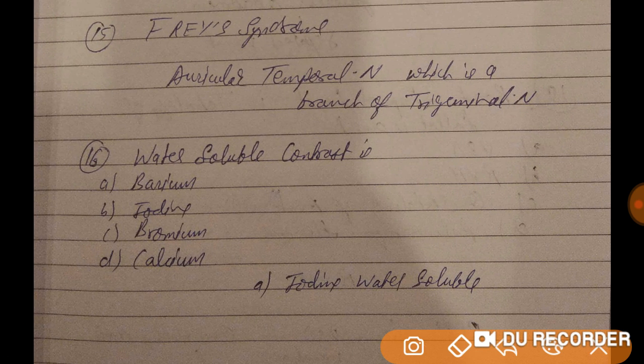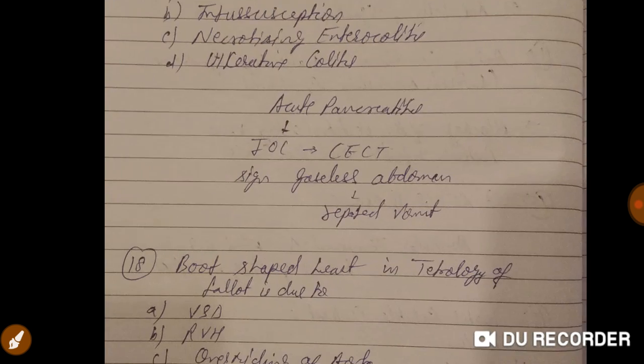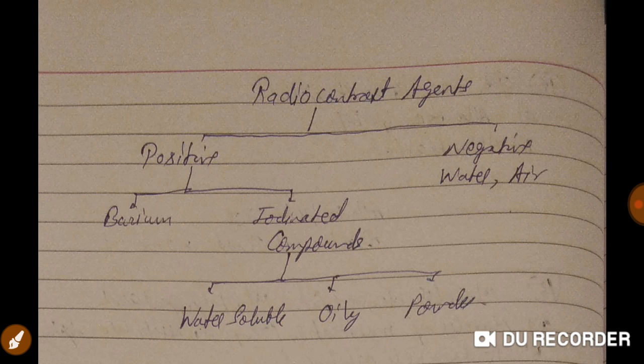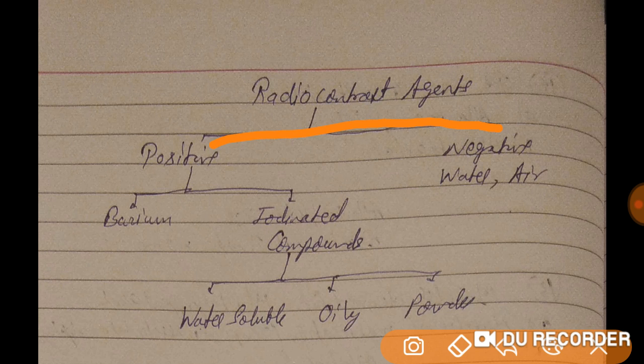Water soluble contrast, iodine is a water soluble contrast. Let's discuss theory here. Radio contrast agents are positive and negative. Negative are water and air. Positive are barium and iodinated compounds like water soluble, oily, and powder.